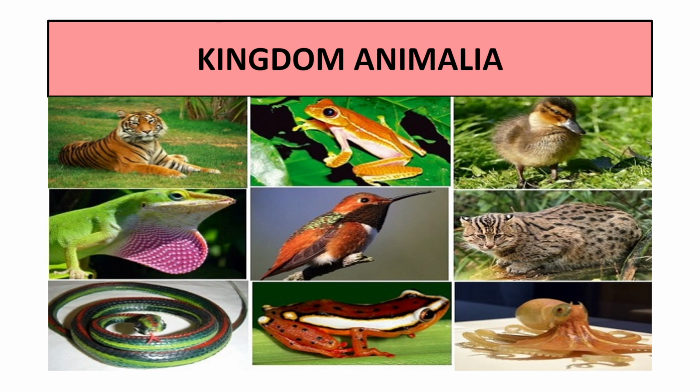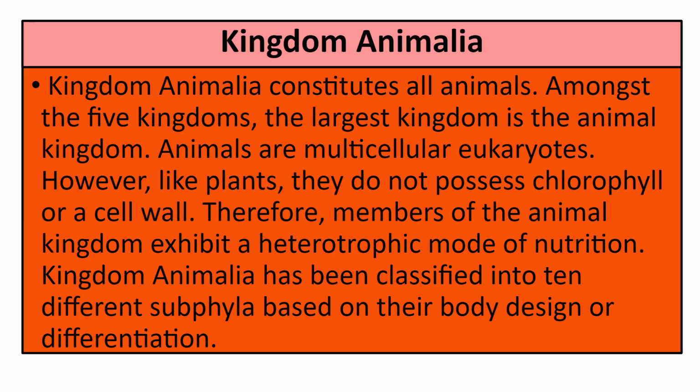Wow, the beautiful animals you can see. So Kingdom Animalia constitutes all animals. Amongst the 5 kingdoms, friends, सबसे largest kingdom है हमारा animal kingdom. Animals, they are also the multicellular eukaryotes. However, unlike plants, they do not have chlorophyll या फिर cell wall नहीं होती है. ये differentiation we already know. So therefore, the members of the animal kingdom exhibit a heterotrophic mode of nutrition. तो autotrophic का तो सवाल ही नहीं होता.